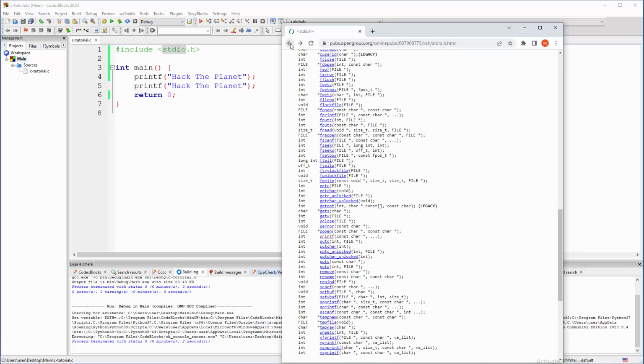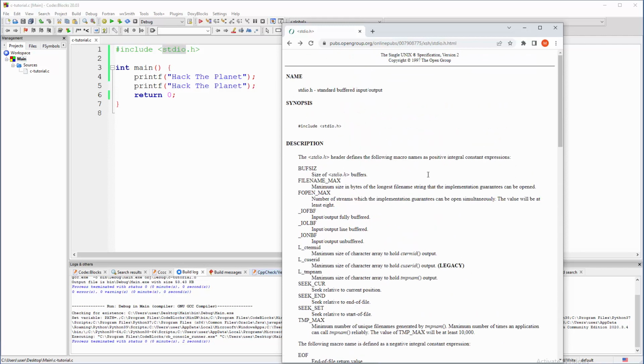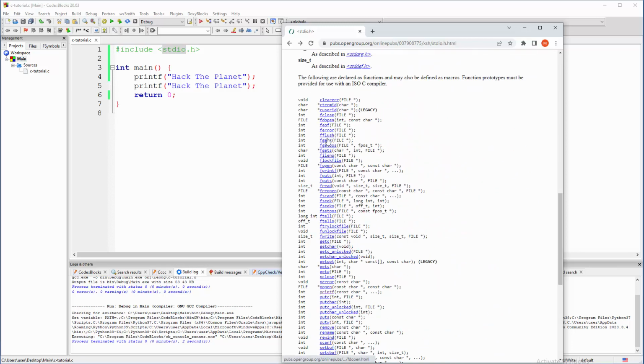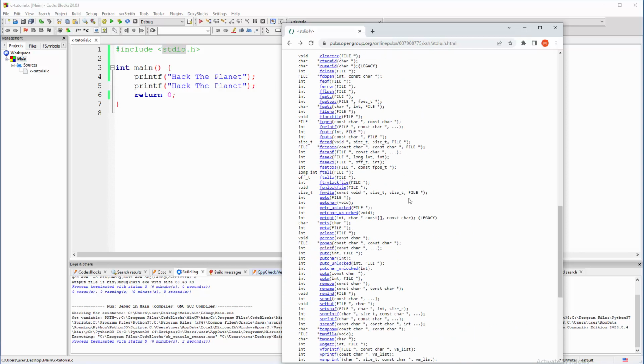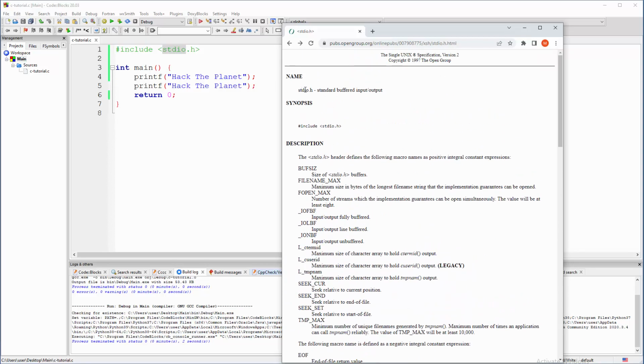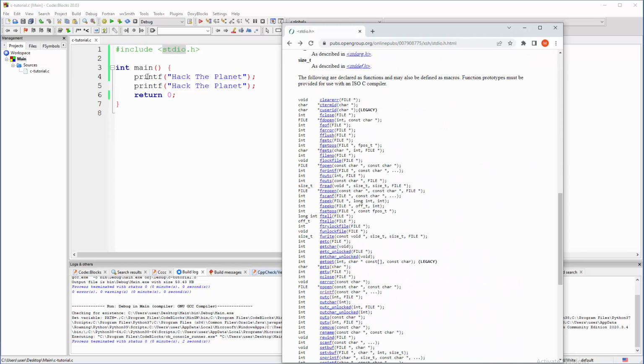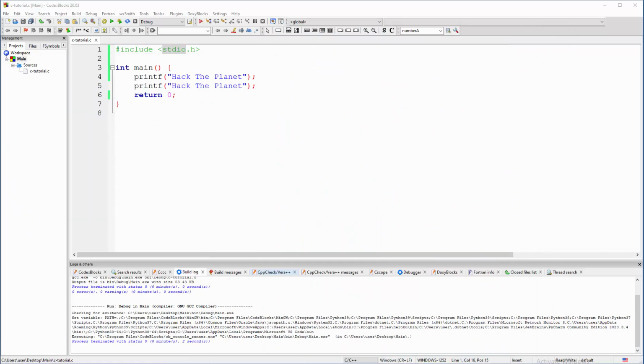So basically, when you're searching for stdio.h, just type its name into a Google search, and you're going to have a bunch of explanations. You don't need to memorize these things. Just browse through a couple of these methods, and you're going to remember them over time. Don't try to memorize these. Okay, so much about stdio.h and the printf method that we have here. I'm going to move this to another monitor.